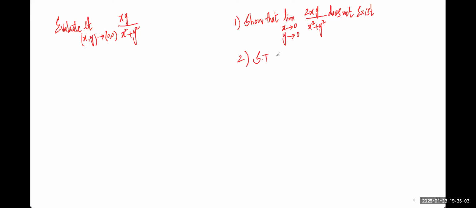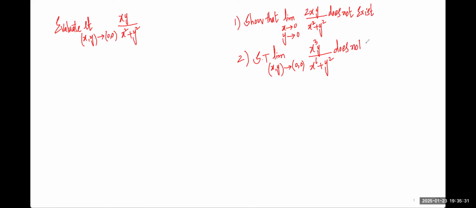So that limit, (x, y) tending to (0, 0) of x cube y by x power 6 plus y square, does not exist.